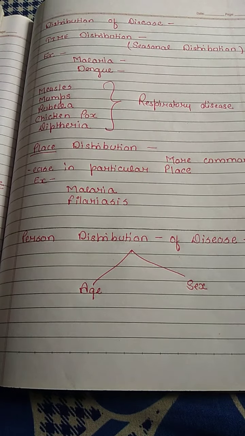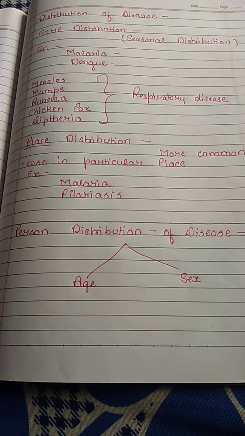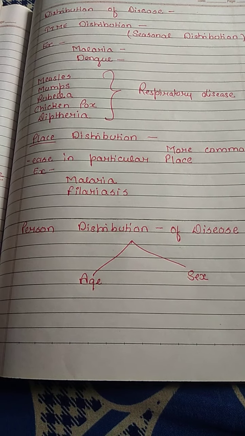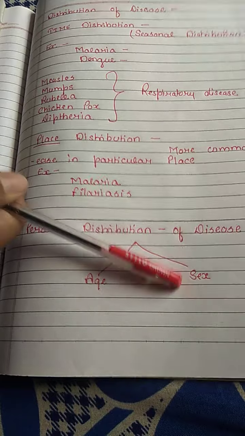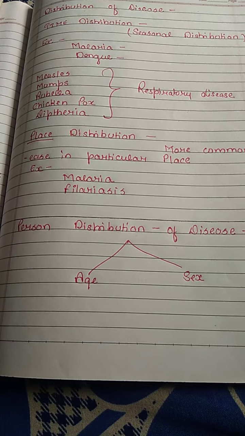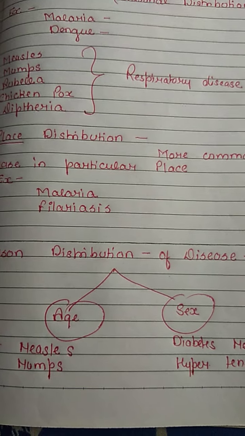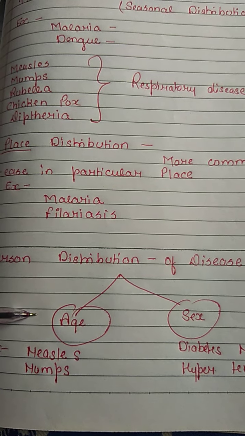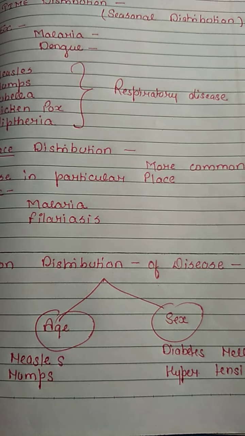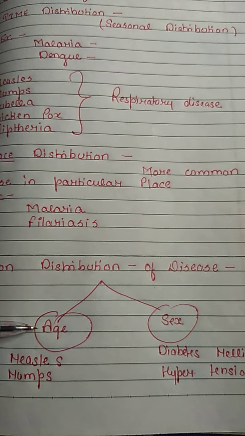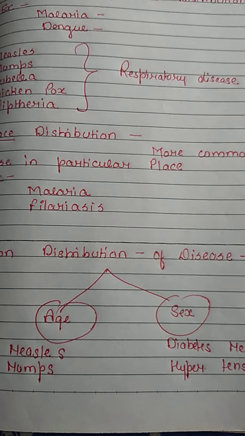Our next topic is person distribution of disease. Person distribution of disease can be studied in two parts: distribution according to age of the person and distribution according to sex of the person. First we will look at the age distribution. A disease which is distributed in ages is called age distribution of disease. It is more common in a particular age group as compared to others, like a disease which is more common in the elderly or a disease which is more common in children.